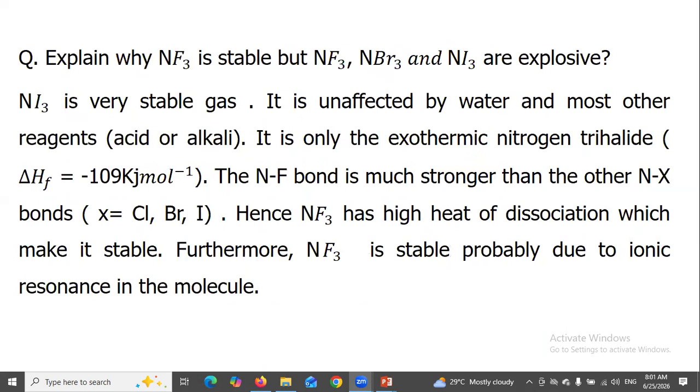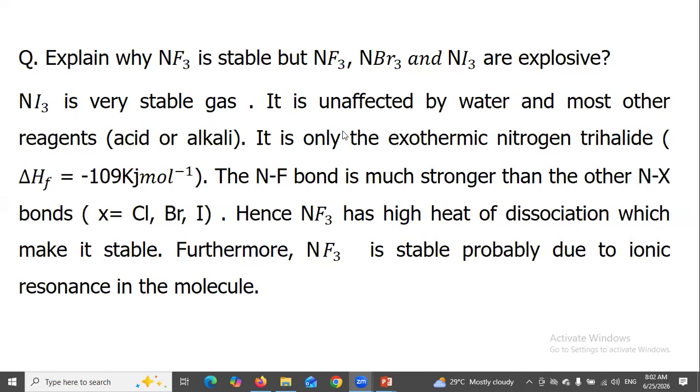Explain why nitrogen trifluoride is stable, but nitrogen trichloride, bromide, and iodide are explosive. Nitrogen trifluoride is a very stable gas. It is unaffected by water and most other reagents, acid, alkali.